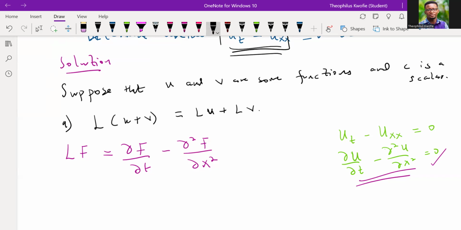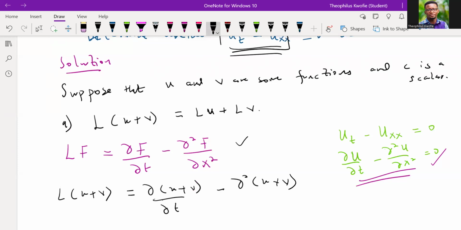Now look at the property. When we operate L on U plus V, remember U and V are also solutions. So when the operator acts on the sum of these two solutions, we can also write it this way. So we're going to have the partial of U plus V with respect to T minus the second partial of U plus V with respect to X.